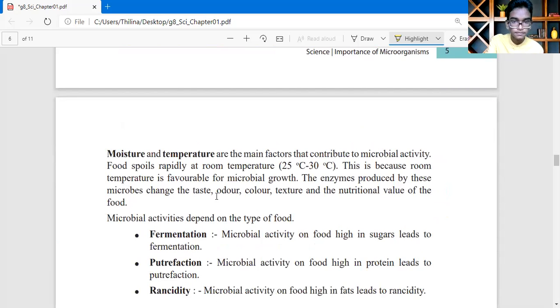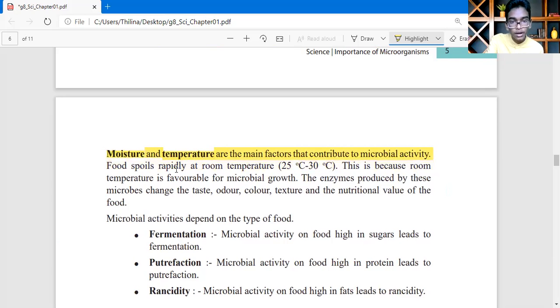This is the other factor you must study. Moisture and temperature are the main factors that contribute to microbial activity. What are the two main factors? They are moisture and temperature. Food spoils rapidly at room temperature, 25 to 30 Celsius. It is because room temperature is favorable for microbial growth. They are telling us that room temperature is suitable for the growth of microorganisms.